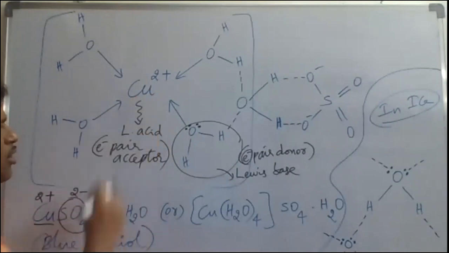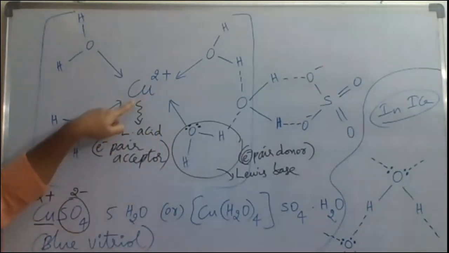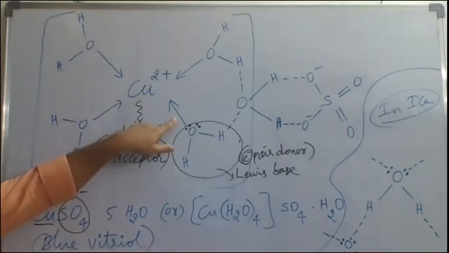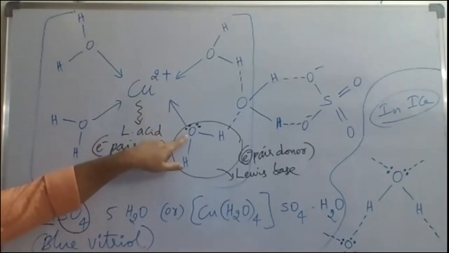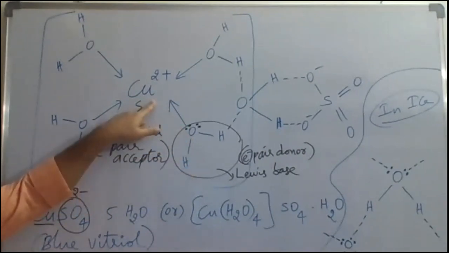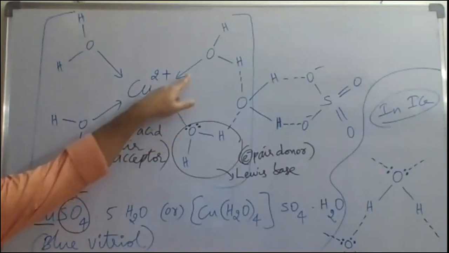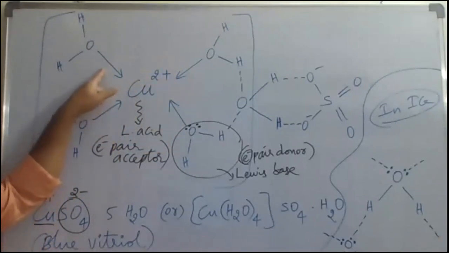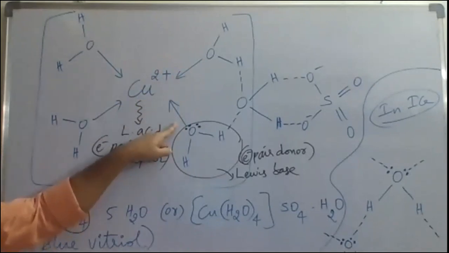So Cu2+ acts as what? Lewis acid. Cu2+ acts as the Lewis acid here. And this bond indicates what? A dative bond between the water molecule and Cu2+. Like this, totally how many dative bonds with water? 4 dative bonds. 1, 2, 3, 4 dative bonds.